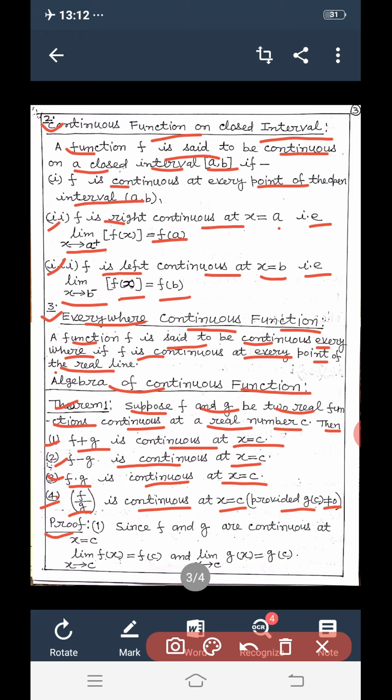The first part we will prove here. Since f and g are continuous at x equal to c, we can write limit as x tends to c of f(x) is equal to f(c), and limit as x tends to c of g(x) is equal to g(c).